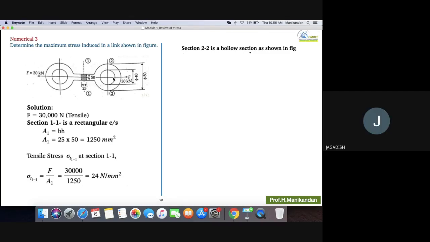Sir, this is 50. I am asking about Section 1, sir. The 50, this 25 is left out. Is it a square piece, sir? The diameter is not clear. Square piece diameter means they specify like 5 here. Okay, that is clear, sir. If they specify 525, then it is a circular cross section.